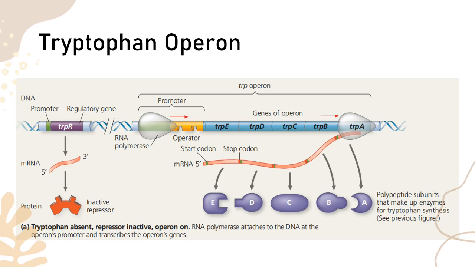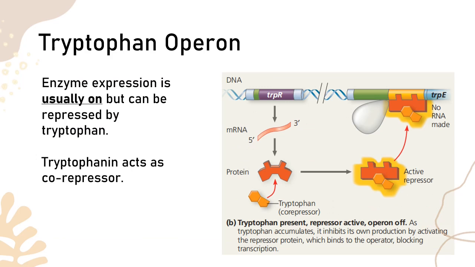Since the repressor is now active and binding to the operator gene, the RNA polymerase can no longer physically go through, so this will stop the production of the tryptophan by the tryptophan operon. So it's very interesting, and these are the two kinds of operons, the negative inducible operon and the negative repressible operon. We have seen here that the tryptophan is a co-repressor, making the inactive repressor active, thereby causing it to be a physical block. And that is how the tryptophan operon is explained.